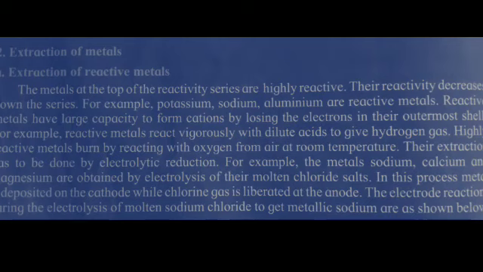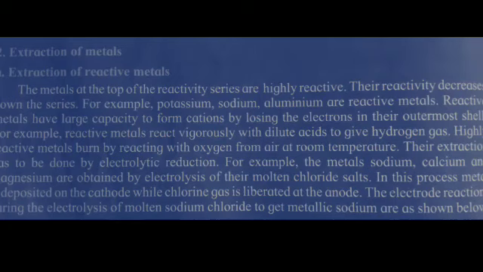Highly reactive metals burn by reacting with oxygen from air at room temperature. Their extraction has to be done by electrolytic reduction. For example, the metals sodium, calcium and magnesium are obtained by electrolysis of their molten chloride salts.